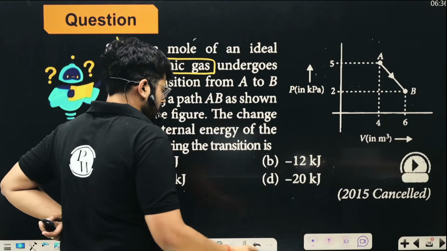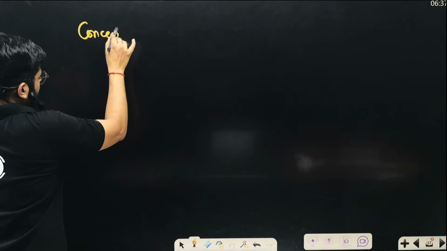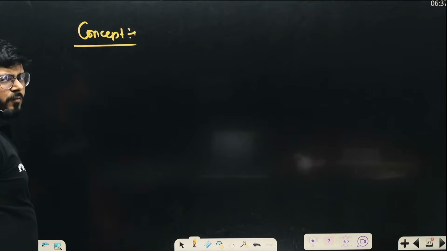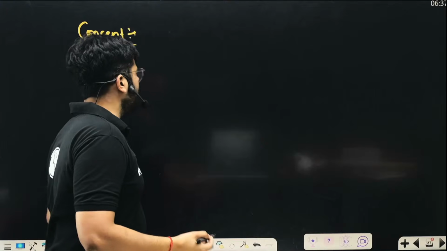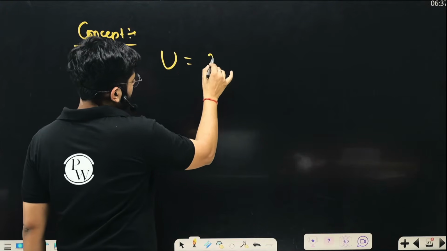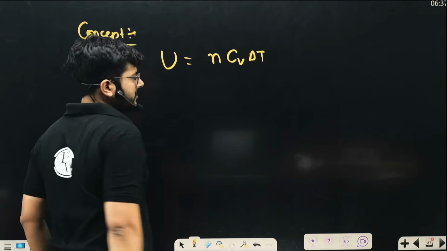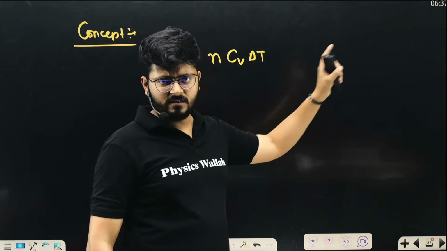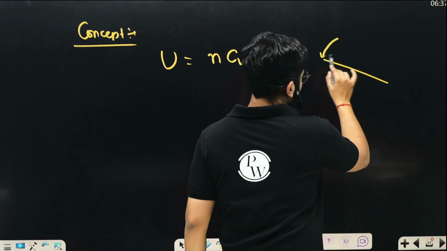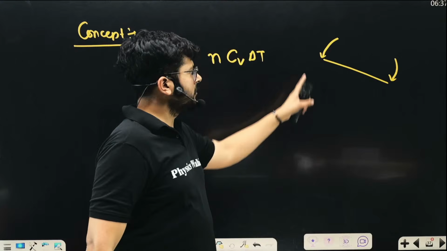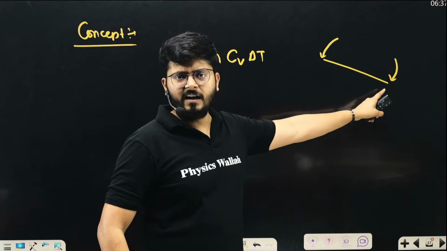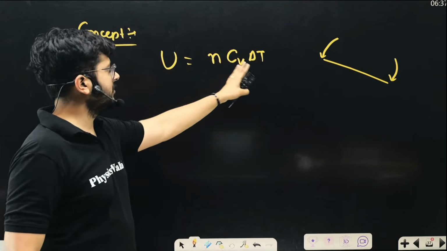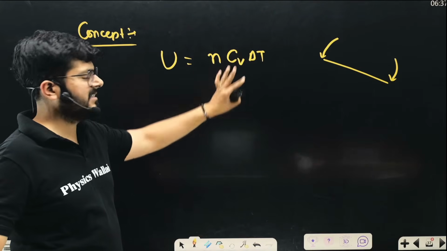Those who cannot solve it can look at the conceptual part of the solution. The concept is this: in these kinds of questions, we can go for the direct values of internal energies, because we know that the change in internal energy of a system is nCv dT. Once a single thermodynamic process is given, some temperature will be here, some temperature will be here at the end of the process. That will give you a temperature difference. So during any thermodynamic process, if you know the temperature difference is delta T, the internal energy change in that process is going to be nCv delta T.